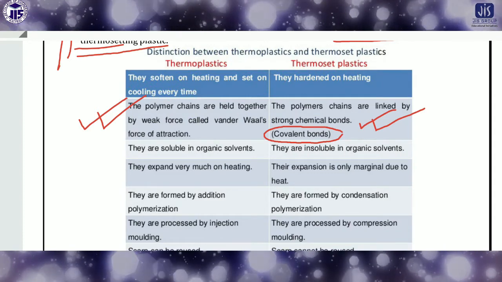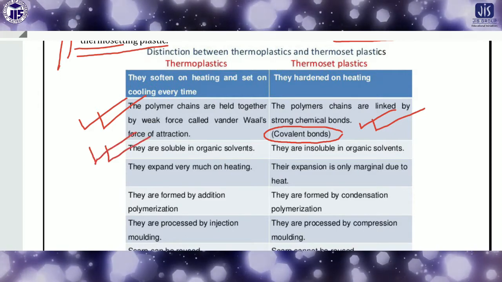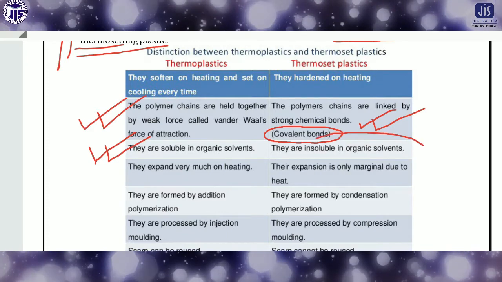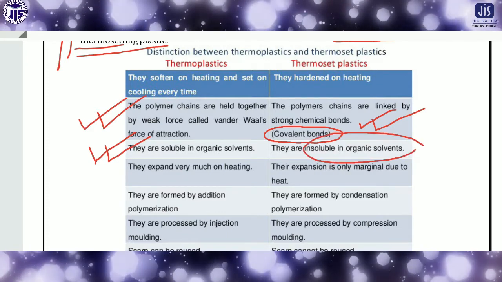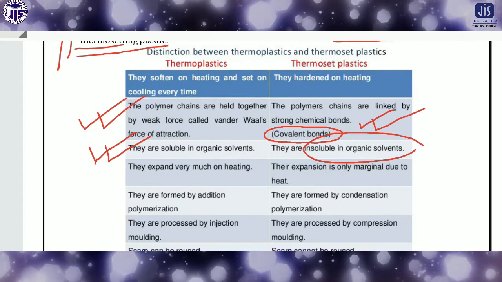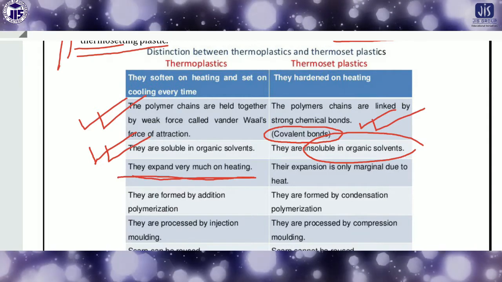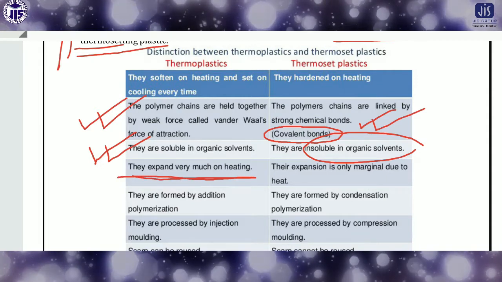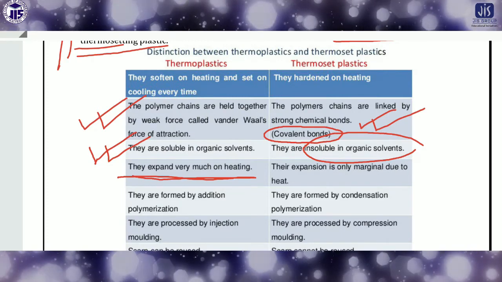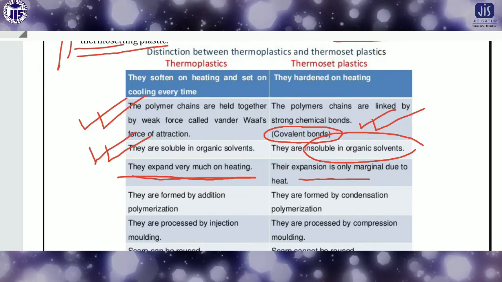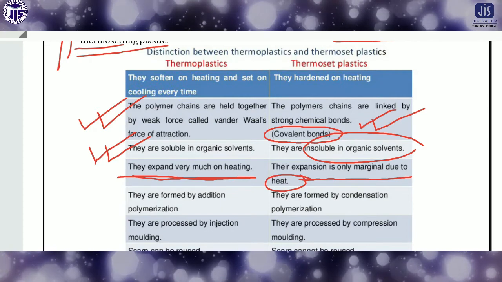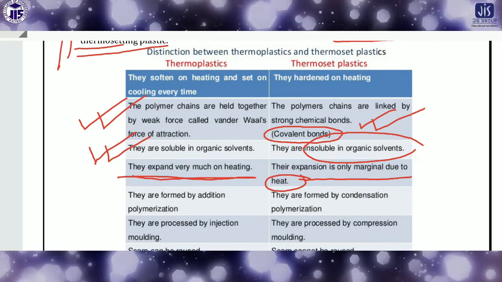Generally, thermoplastic polymers are soluble in organic solvent, but thermosetting polymers are insoluble in organic solvent. And thermoplastic polymers expand very much on heating, because there is some elastic nature. So they expand very much during heating, but for thermoset polymer, the expansion is only marginal due to heat. They will not expand as much as thermoplastic polymer.